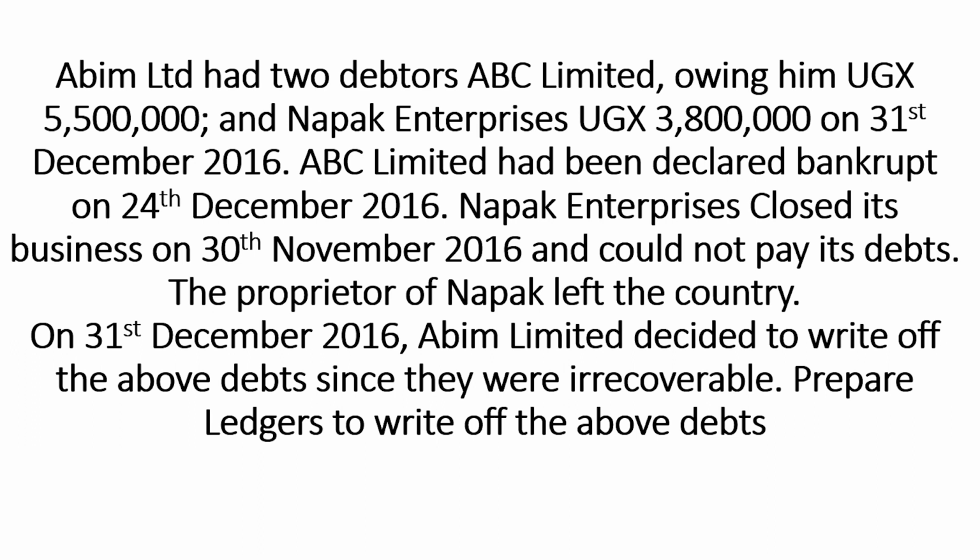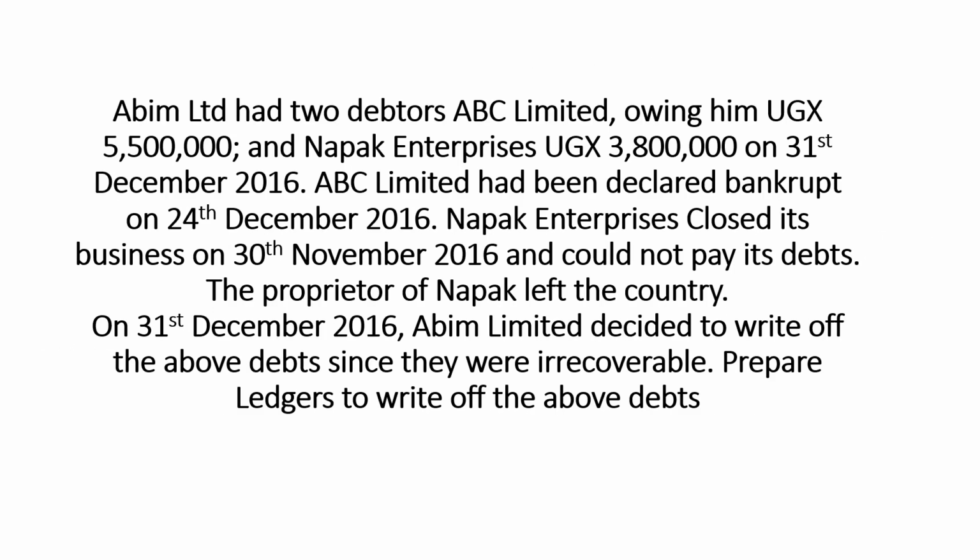So what we're being required to do here is to prepare ledgers to write off the above debts. First of all, these debts existed in his books to begin with.